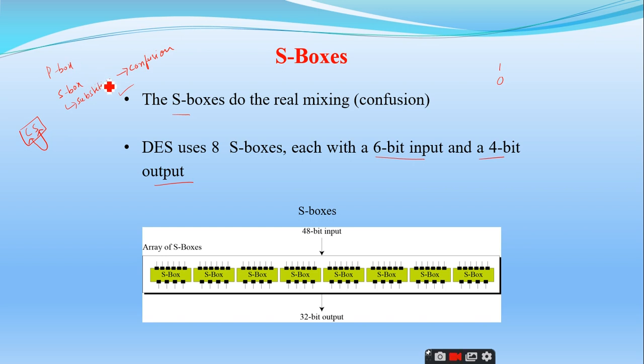And what is the other property you should have? Diffusion. We have two properties: confusion and diffusion. Confusion is achieved using substitution, therefore you remember this CS term. Similarly, what is the other name for the P box?